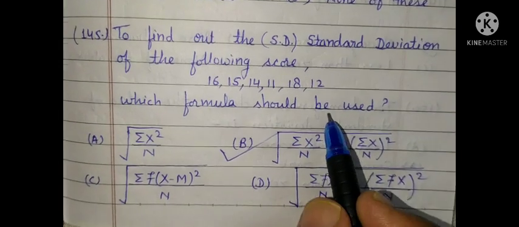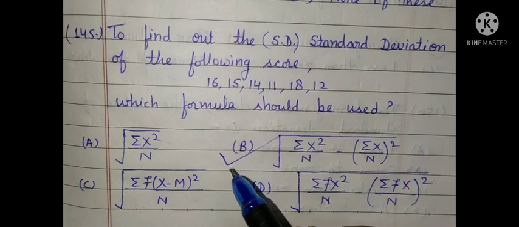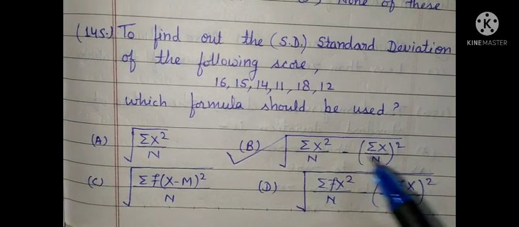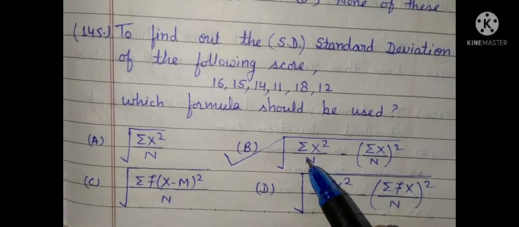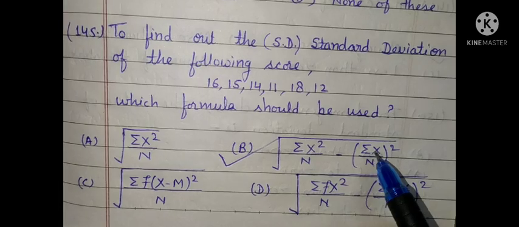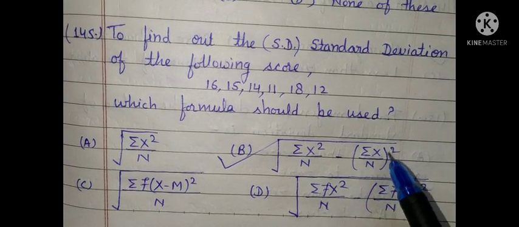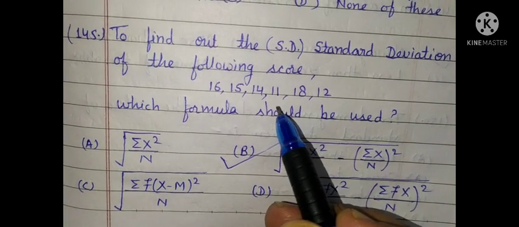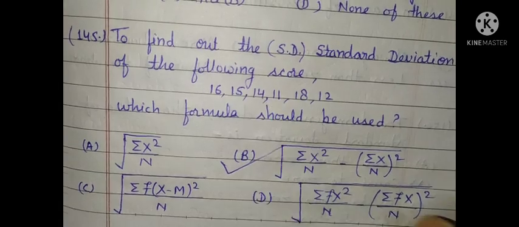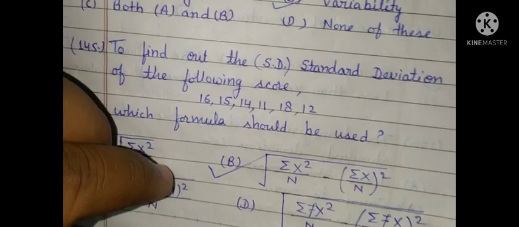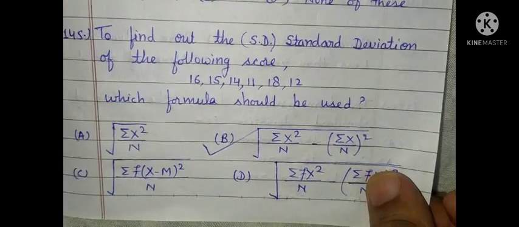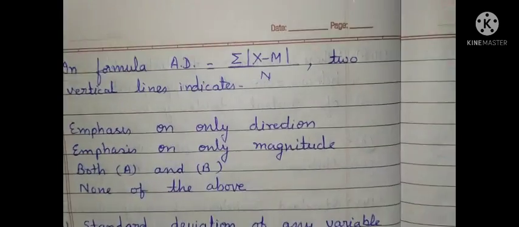Which formula should be used here? The correct answer is under root sigma x square divided by n minus sigma x divided by n whole square. This is for ungrouped data. In previous lectures, I have explained grouped data and ungrouped data in a detailed way.